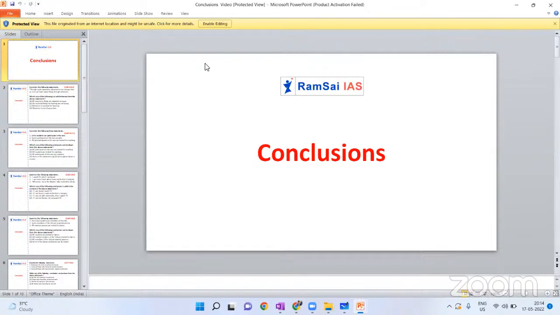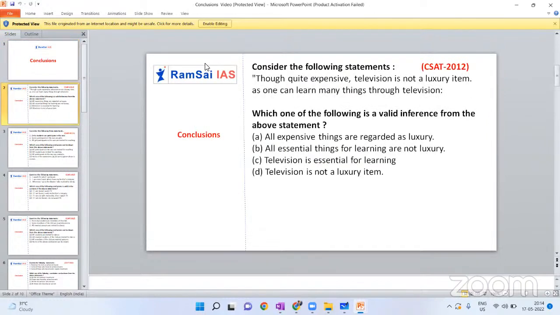Most of the questions have four conclusions. I'm sure, if you look at all previous CSAT questions, one conclusion out of four will be just an inference of the statements. That's it. Let me explain it in an easier way. Out of the four options, one option will be just the statement in reverse order.